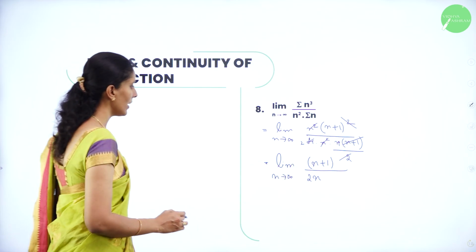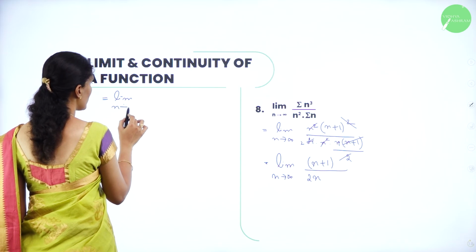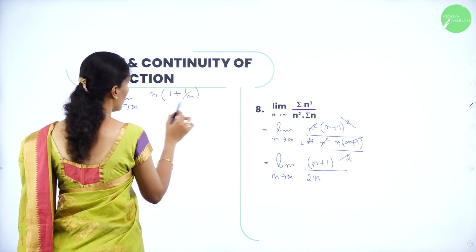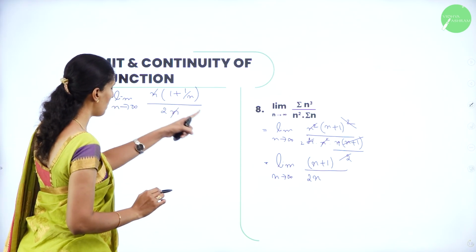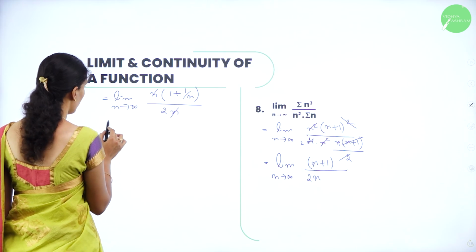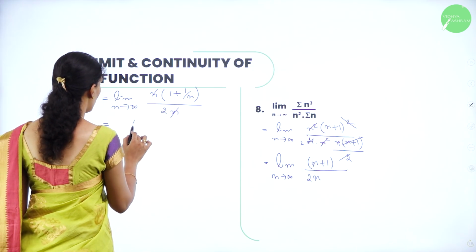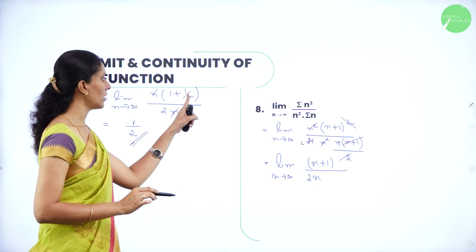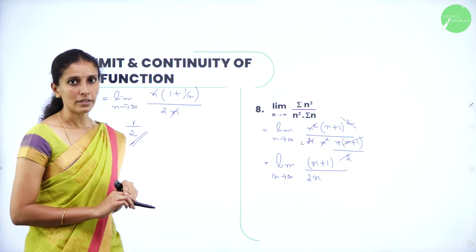Take n as a common factor in n plus 1 there. So the limit as n tends to infinity of n times 1 plus 1 by n, divided by 2n. Again n and n get cancelled. Now apply the limit there. If you apply the limit as n tends to infinity, the value will be equal to 1 by 2, because the limit as n tends to infinity of 1 by n is 0. So the value is 1 divided by 2.